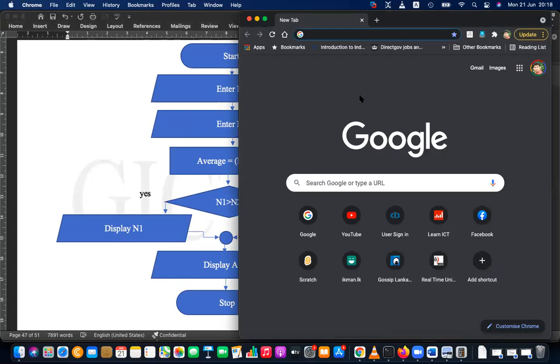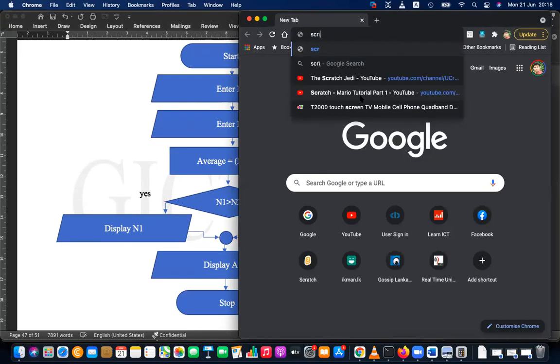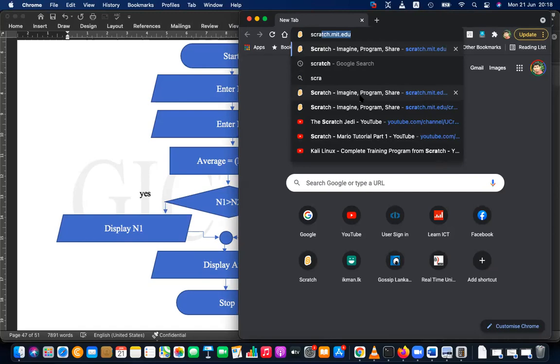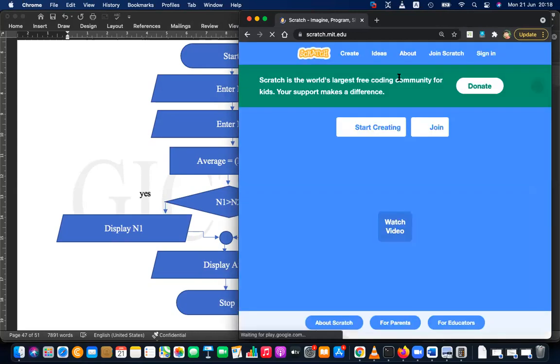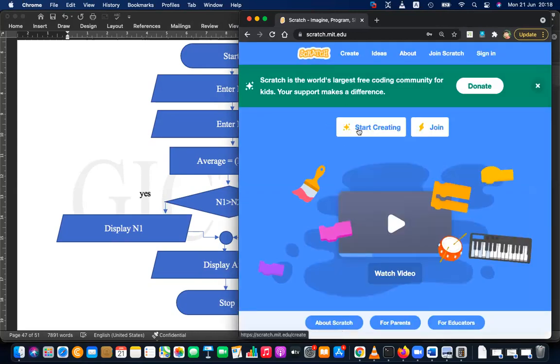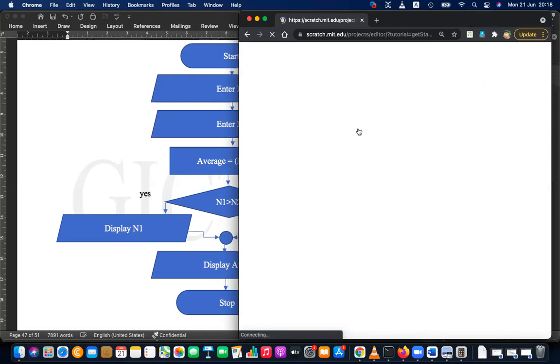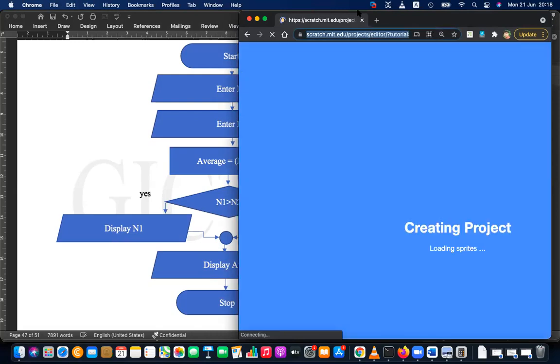Okay, I'm going to the Scratch website and I'll send the link to you also. You know this because we have done this for 2 days. After going to Scratch, we can go to Start Creating and you will be redirected to this kind of page. And here's the link for those who don't have it.